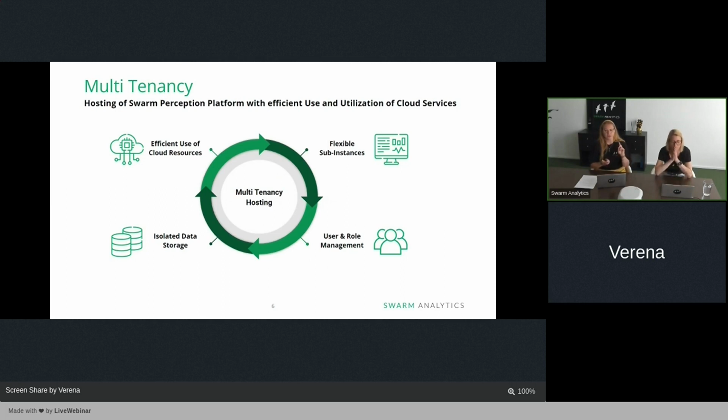Then we have users and viewers, and they have dedicated possibilities to view specific things. This will stay the same. In the flexible sub-instances, we can give one specific person access with a specific role. This guarantees that they can only see what they are dedicated to. I think that was everything. I hope this is clearer now.